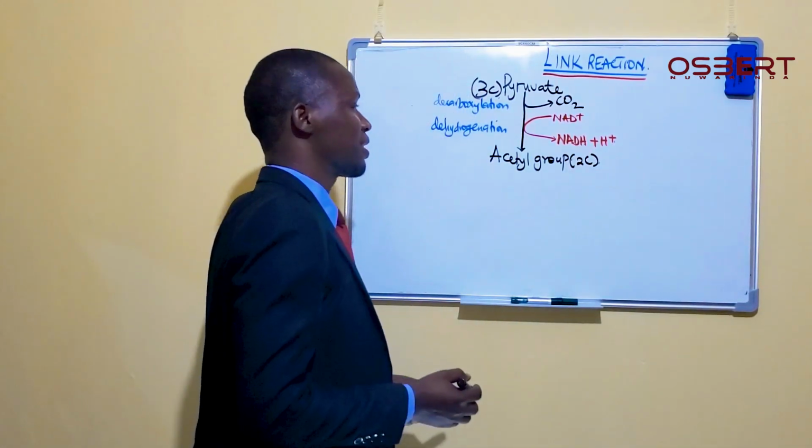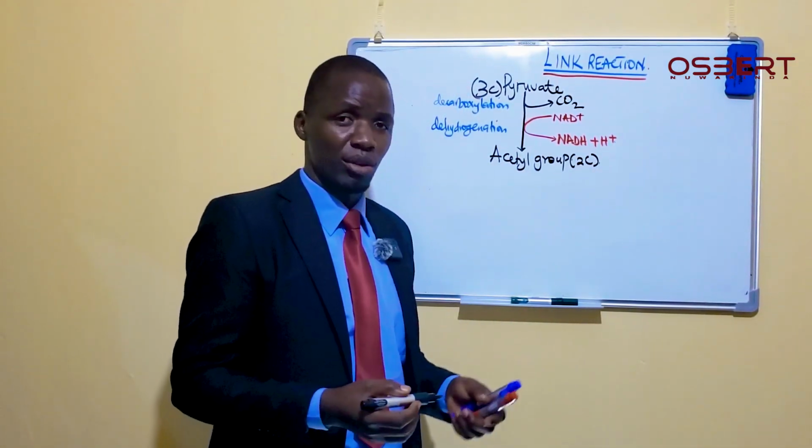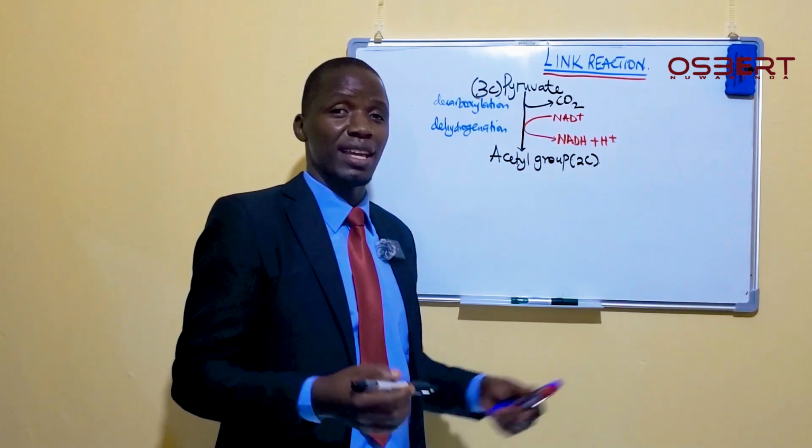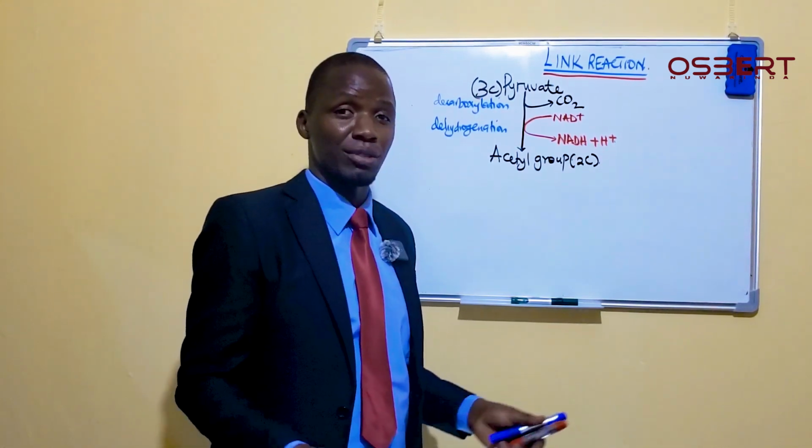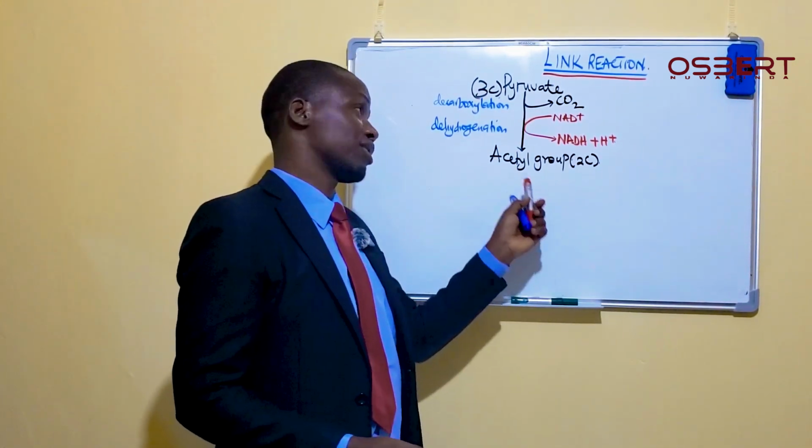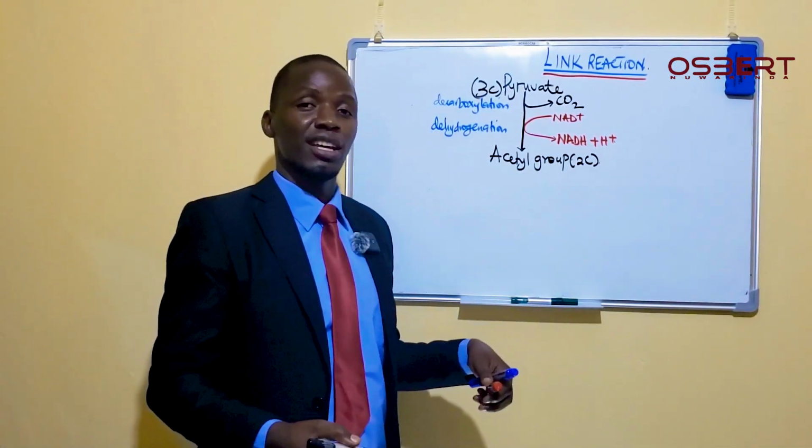But we may not have a molecule that is called an acetyl group for any length of time. Why? Because such molecules are usually reactive.